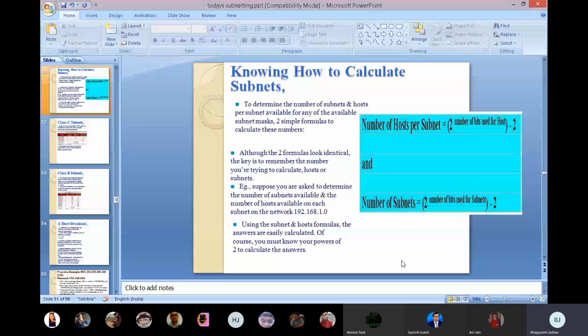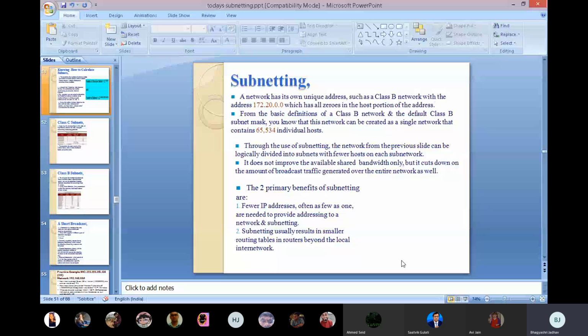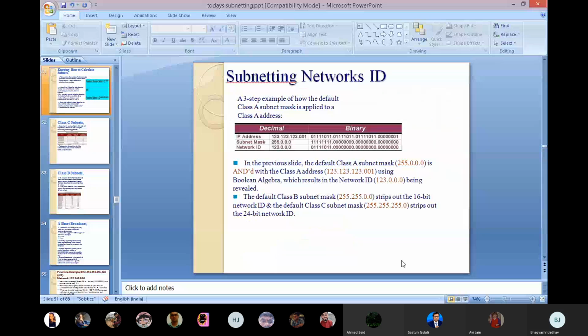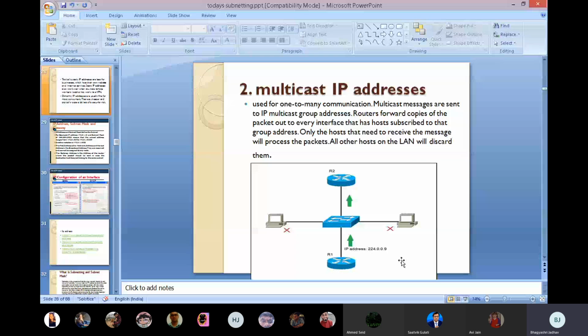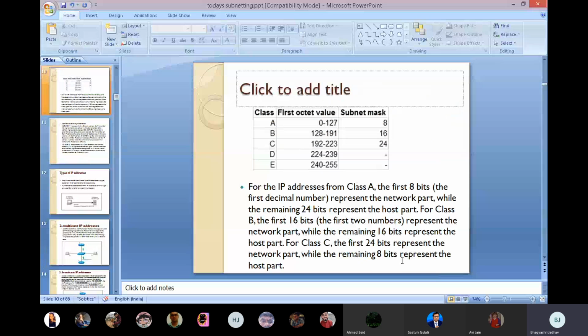Whatever we saw already, the IP address is divided into 4 parts: A, B, C, D. The first part only is the network ID, and the remaining 3 parts are host. Class A, first octet 0 to 127, has subnet mask 8. Then class B, 128 to 191, has subnet mask 16.